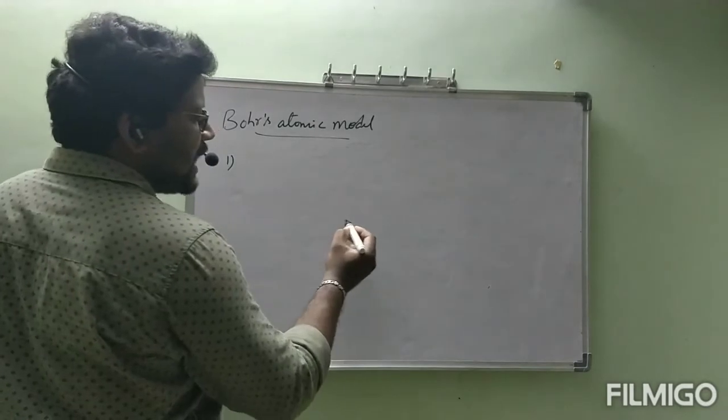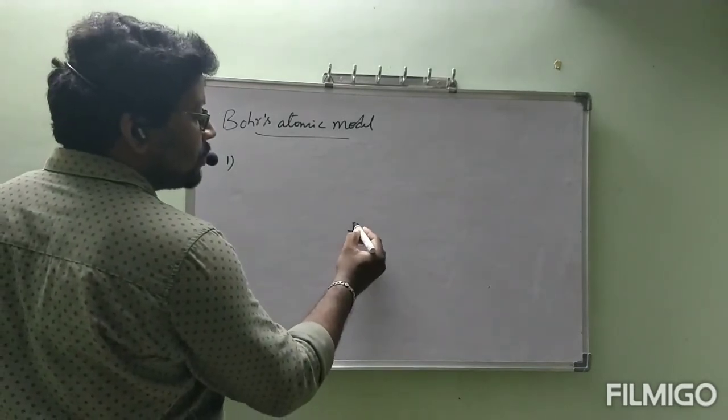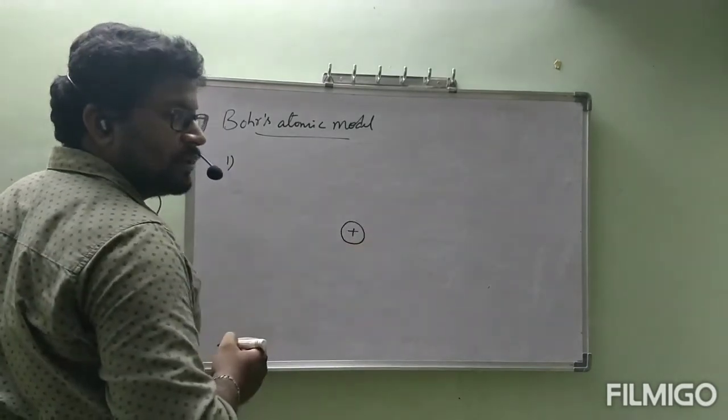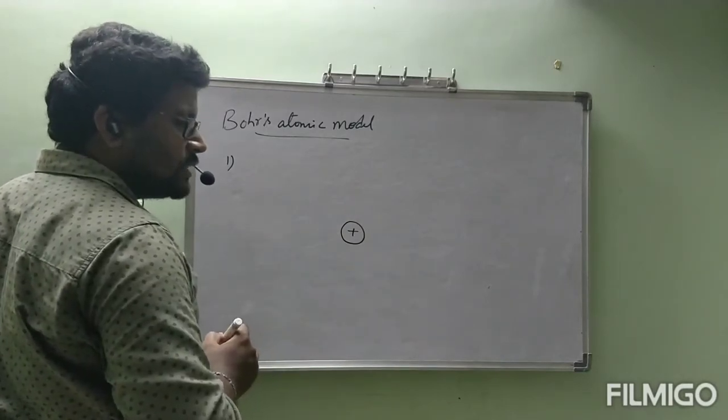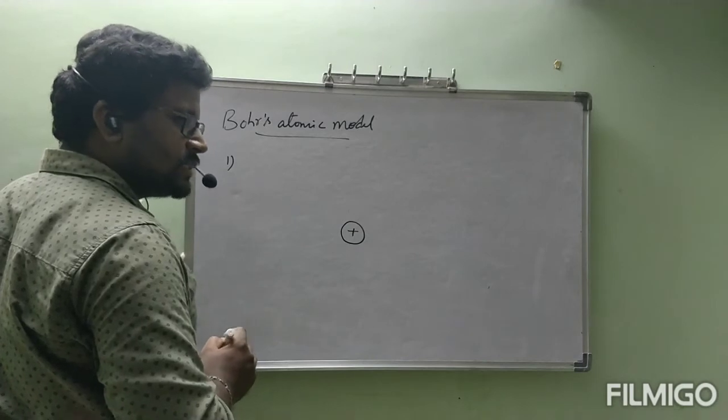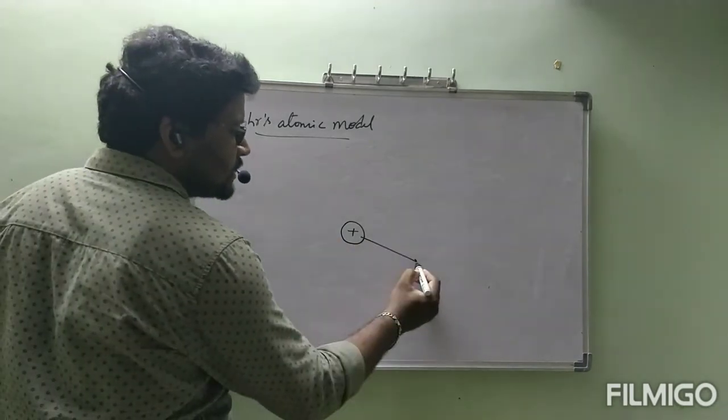Let us see. The atom contains total positive charge present at the center, which is called the nucleus.